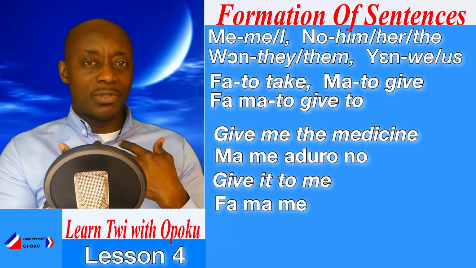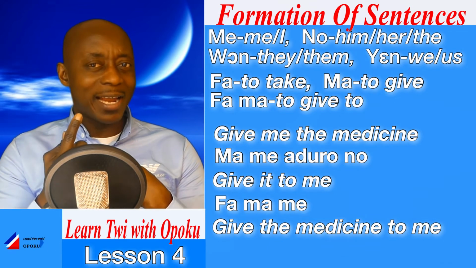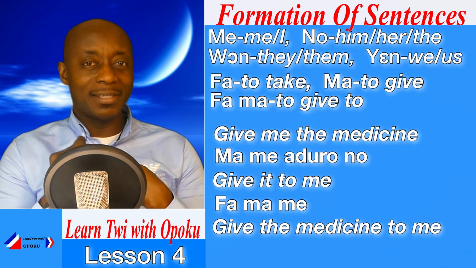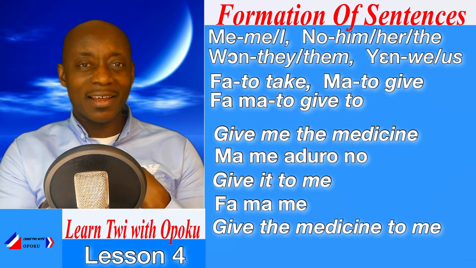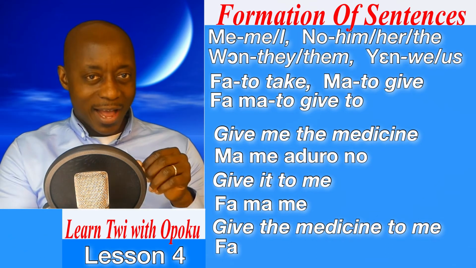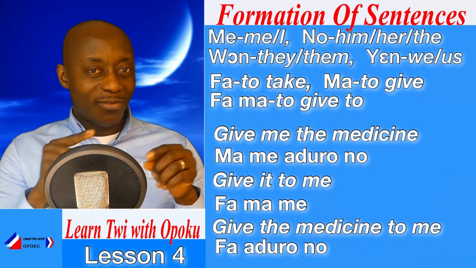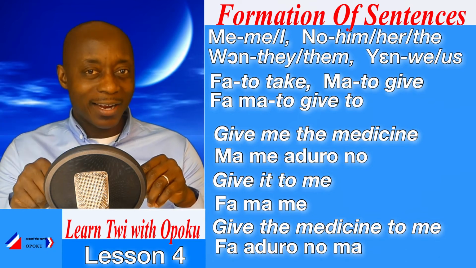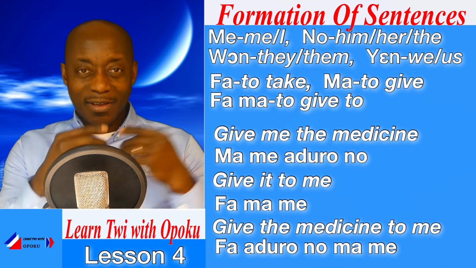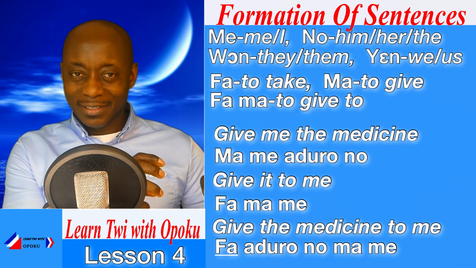So if I want to say, give the medicine to me, can you try that? Then I will say, Fa aduro no ma me. Fa, that means give.